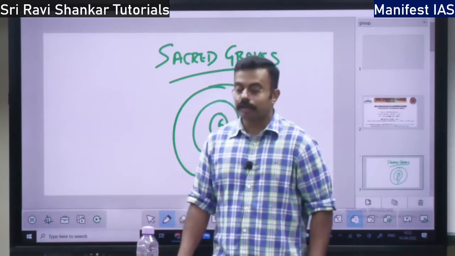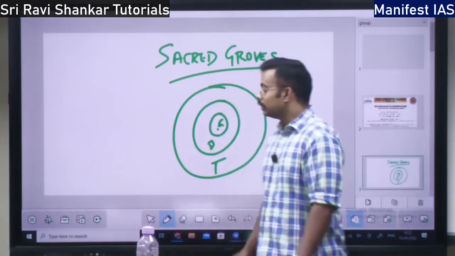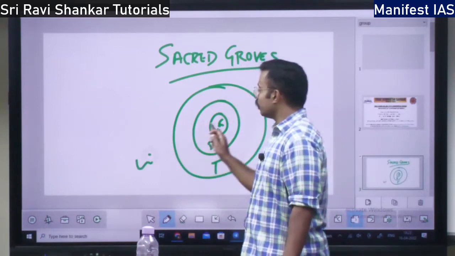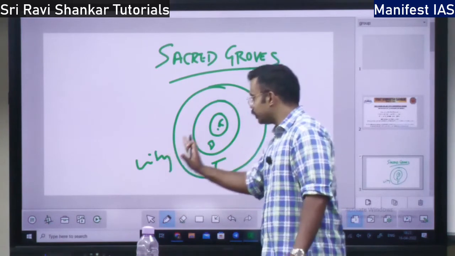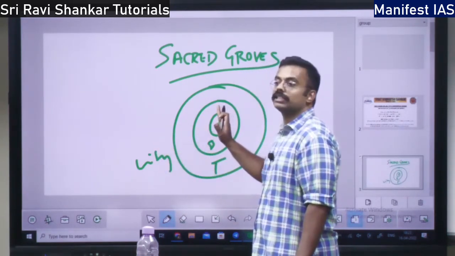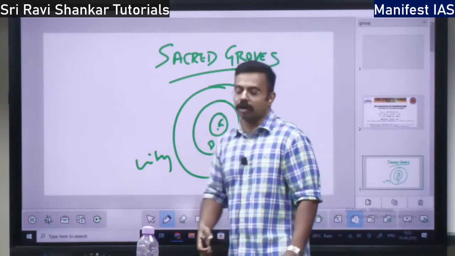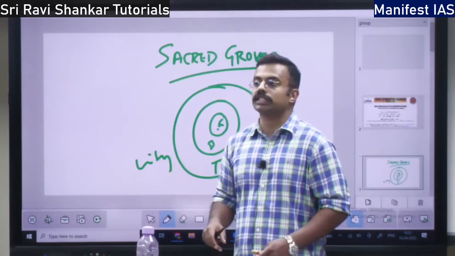Then you have the transition area. See, here there is a city. Here you have the Biosphere Reserve. So this transitions from the city to the Biosphere Reserve. It is just like what? An ecotone between two ecosystems, right?